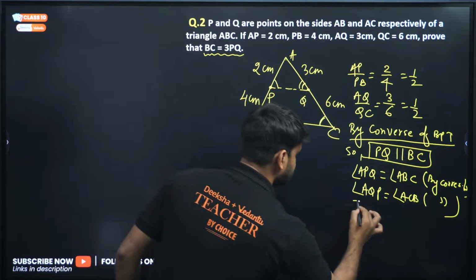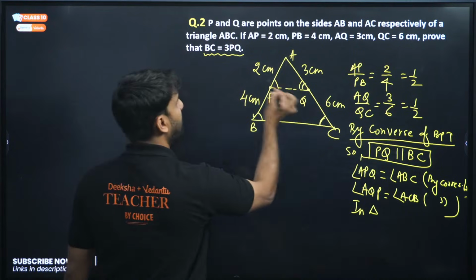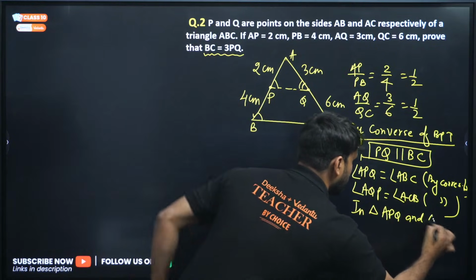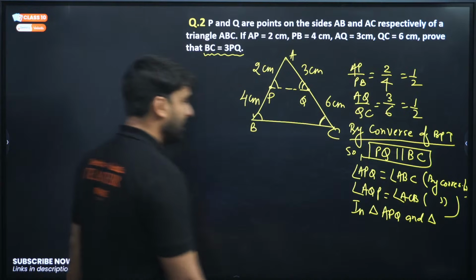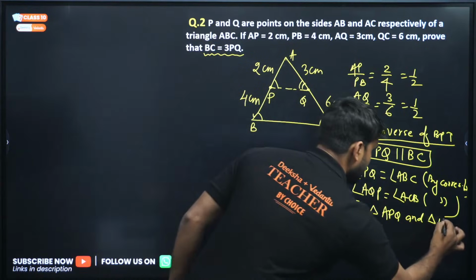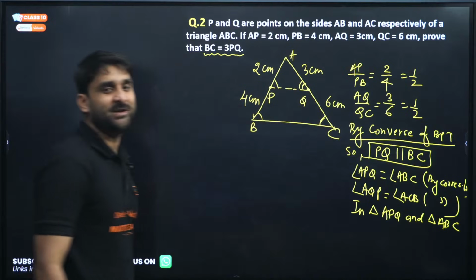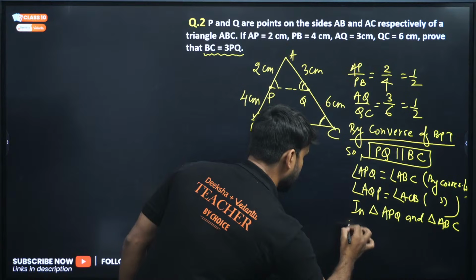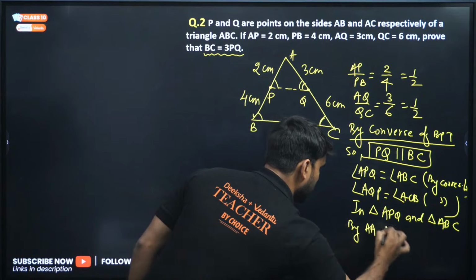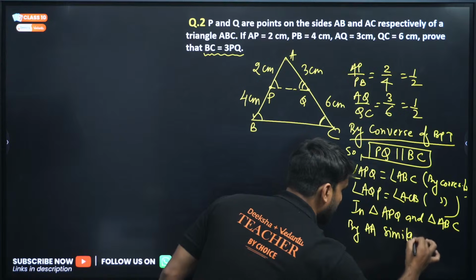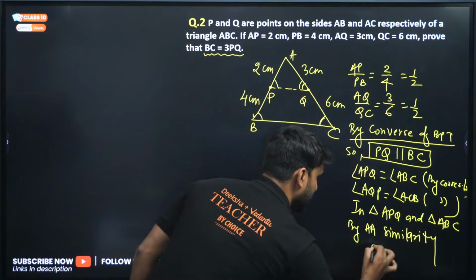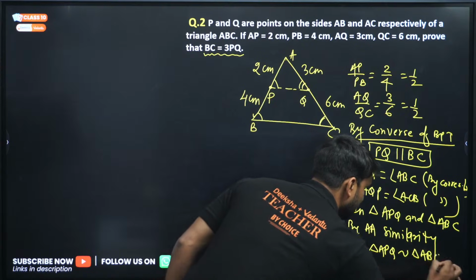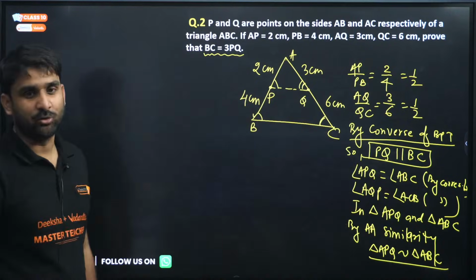In triangle APQ and triangle ABC. And we have already proved this angle is equal to this angle. So by double A similarity, triangle APQ is similar to triangle ABC.